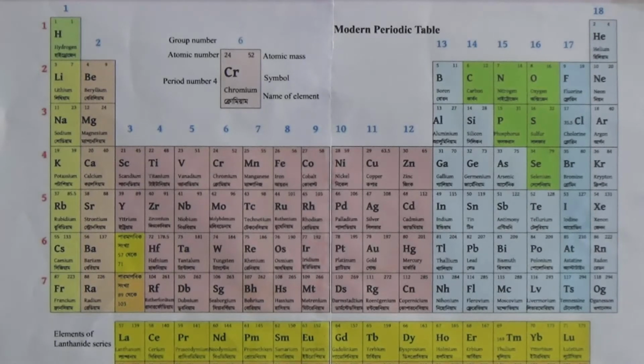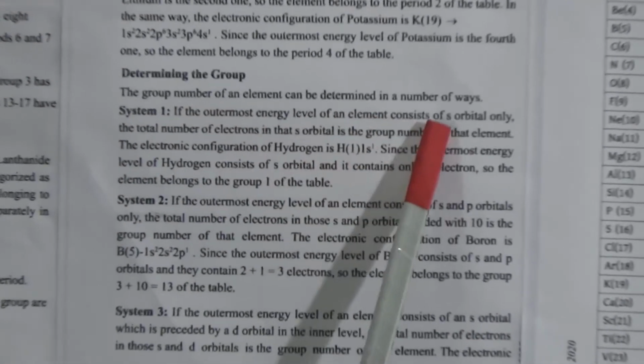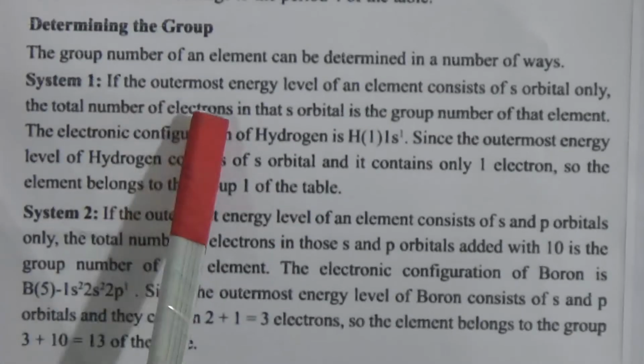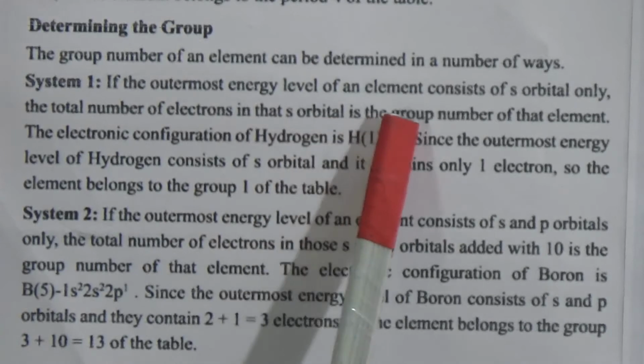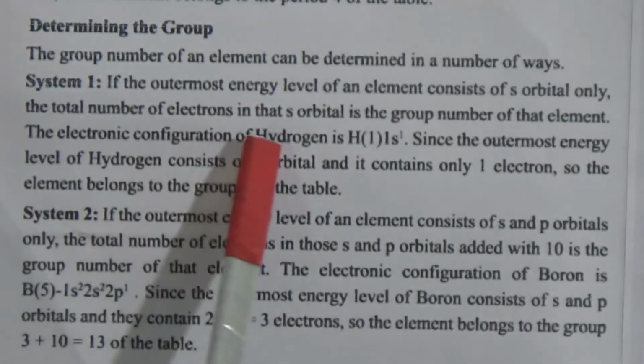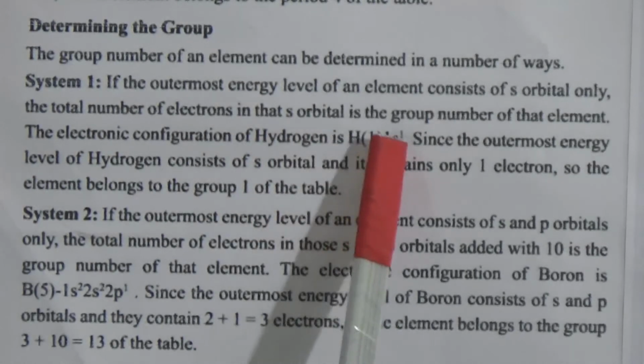And now, determining the groups. The group number of an element can be determined in a number of ways. There are 3 systems. The first system: if the outermost energy level of an element consists of s orbital only, the total number of electrons in the s orbital is the group number of that element. The electronic configuration of hydrogen is 1s1.